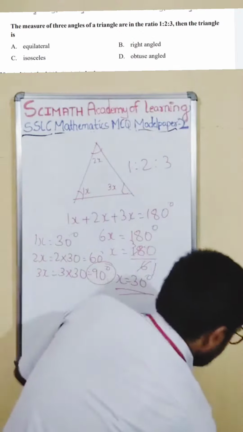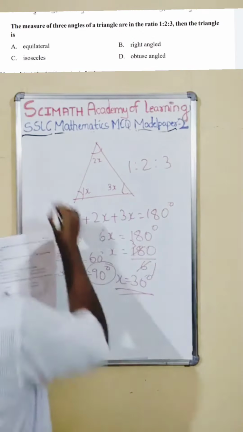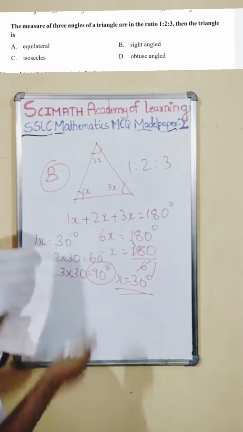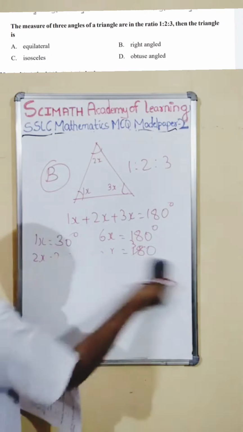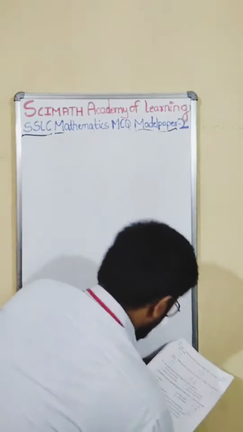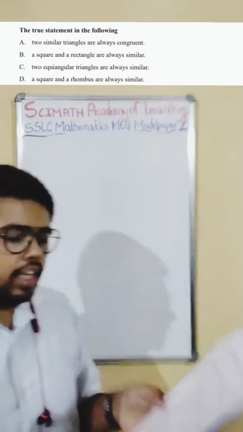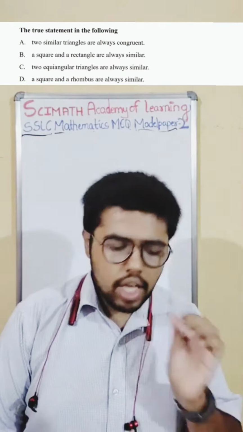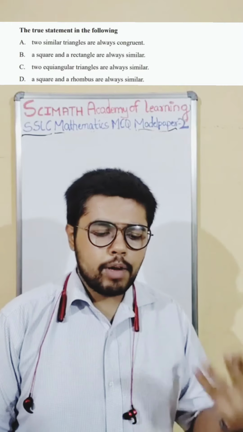Let us go to the options. Option B is the right option that you need to select. Let us quickly go to the next one. The next question, the 30th question: which of the following is a true statement? I'll go through the statements one by one.